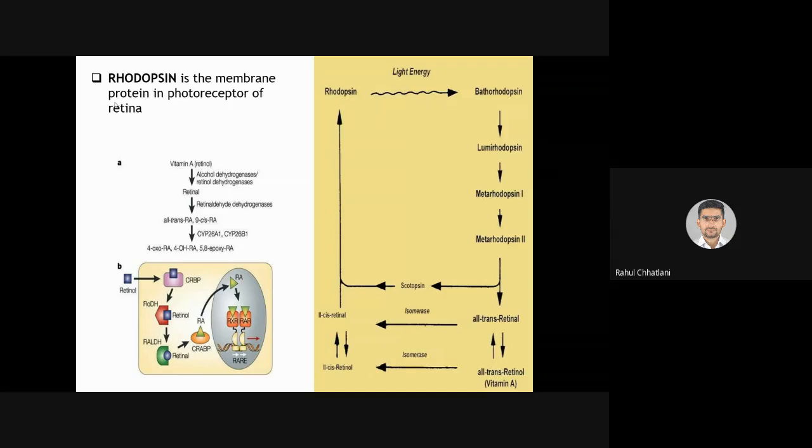Yes, so if you remember the process, that is much more important. It will be advisable if you remember. So rhodopsin in the presence of light is converted to bathorhodopsin. Bathorhodopsin is converted to lumirhodopsin, lumi as in light. Lumirhodopsin is converted to metarhodopsin, metarhodopsin 1, metarhodopsin 2. It will be converted to scotopsin, and scotopsin can again be converted to rhodopsin. Yes, so this is the whole metabolism process in which vitamin A plays a very important and vital role.